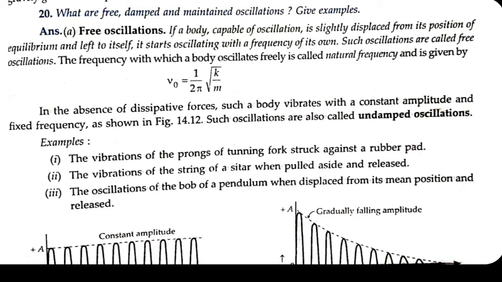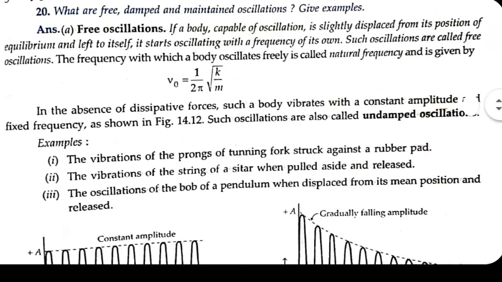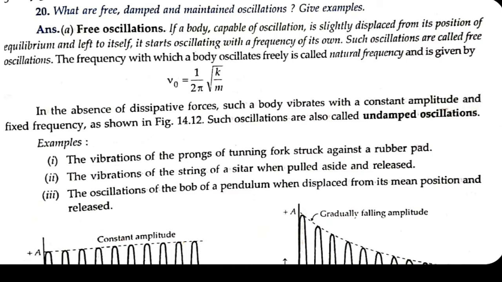So those oscillations are called free oscillations of the swing, and the frequency with which the body oscillates freely is called the natural frequency. And for the natural frequency, the expression is 1 by 2 pi into root of k by m.